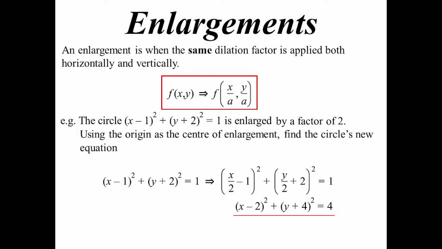Now to make it more obvious what that is, let's just multiply, get rid of the fractions. We'll multiply everything by, well actually it's going to be by 4, isn't it? Because it'll be the 2's inside the square. So we'll end up with (x - 2)² + (y + 4)² = 4. And we can see quite easily by looking at the equation what in fact we've got. So indeed it is still a circle, and of course all circles are similar, but one is enlarged.